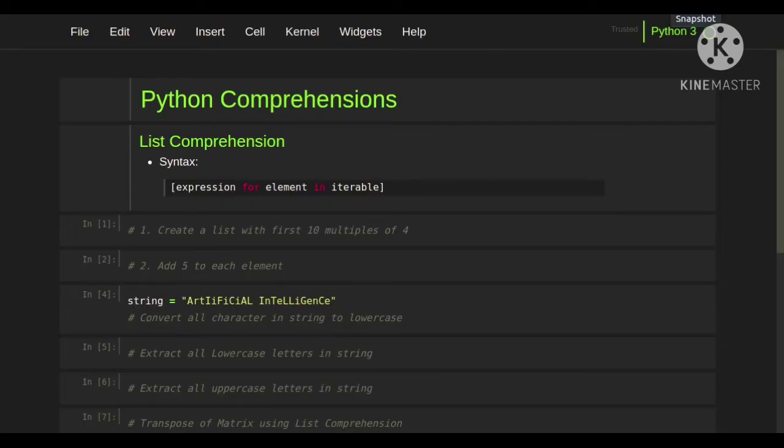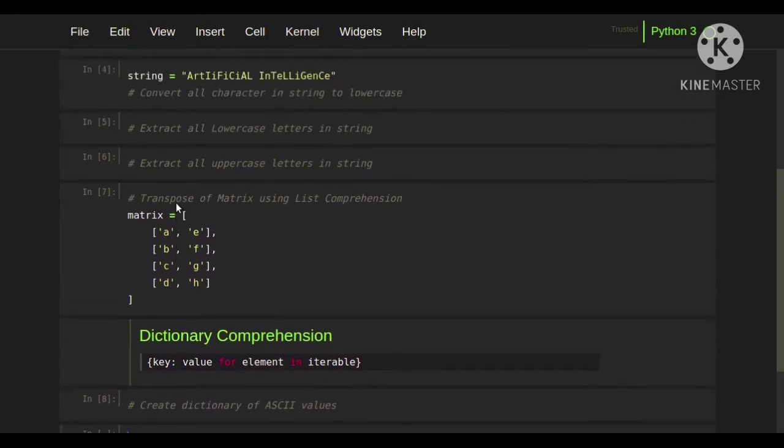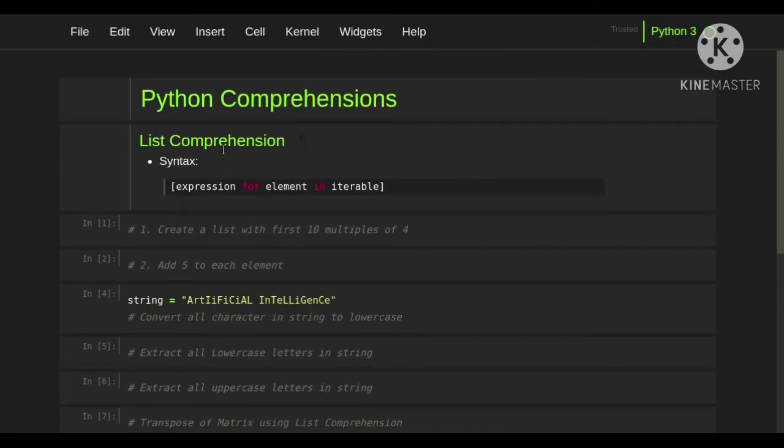Okay, today in this video we are going to learn about list comprehensions present in Python. So list comprehension allows us to reduce the number of lines which we use for iterating operations. We have two kinds of comprehensions in Python: one is list comprehension and another one is dictionary comprehension. First we are going to see about list comprehension.